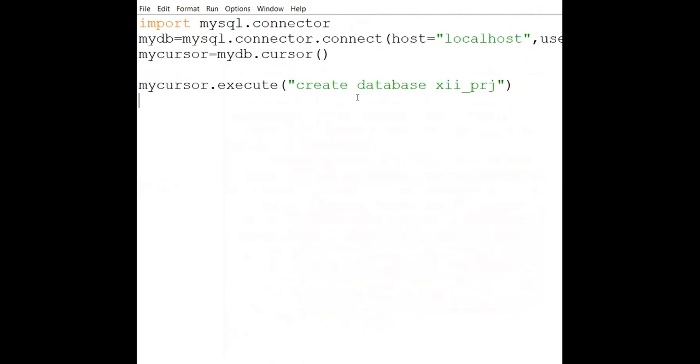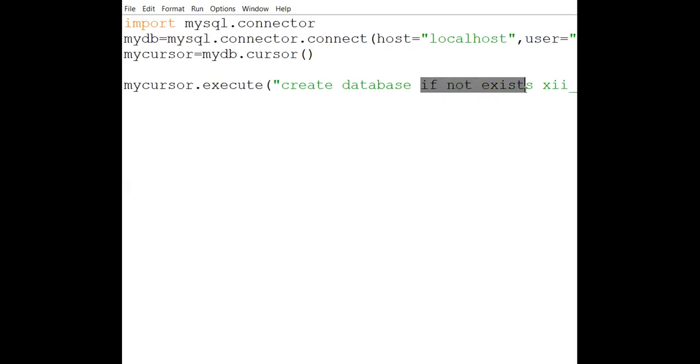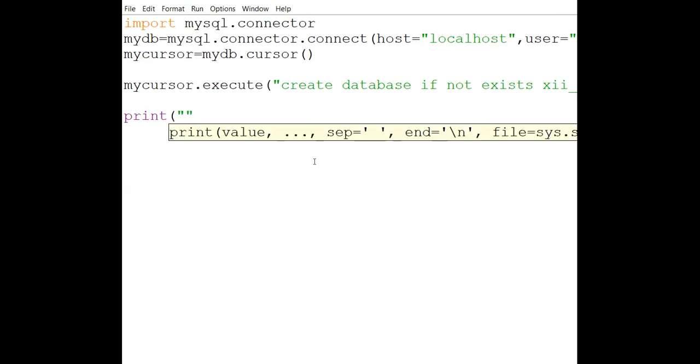So what we have to do is write one more thing after create database: if not exists. These are some additional commands, but you have to understand them. What is the meaning of if not exists? If this database is not there, only in that case are you going to create the database. And I'm writing here one statement, print executed successfully.